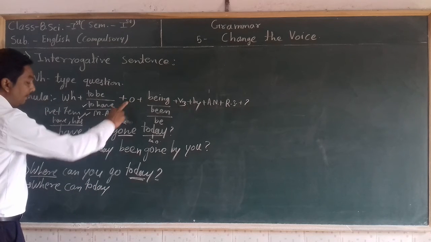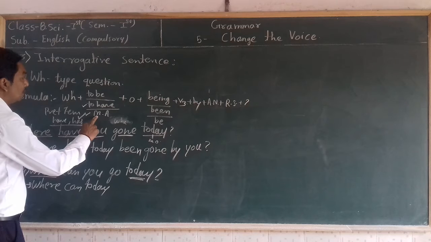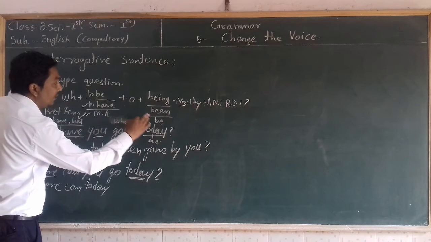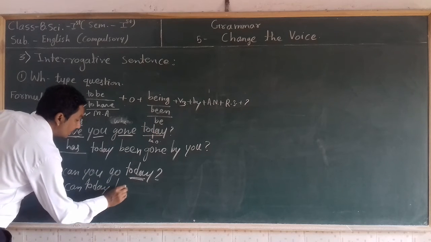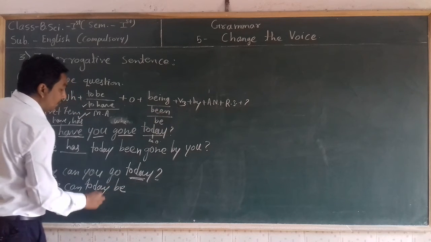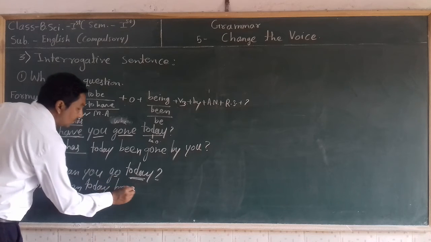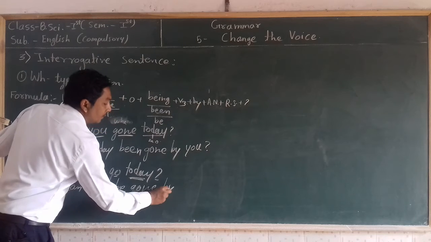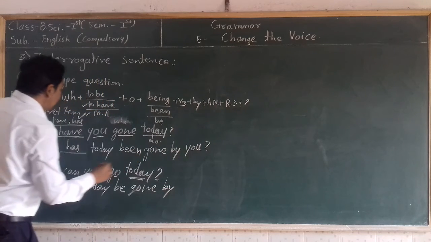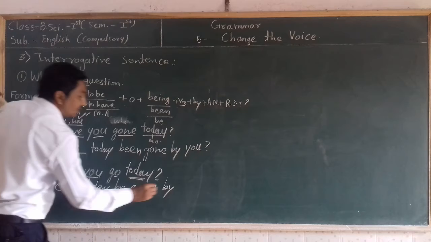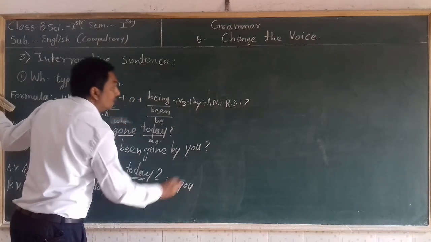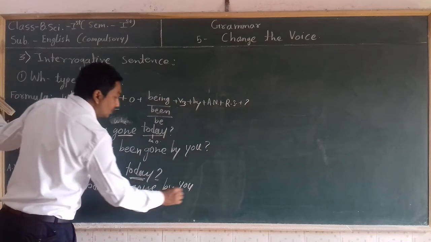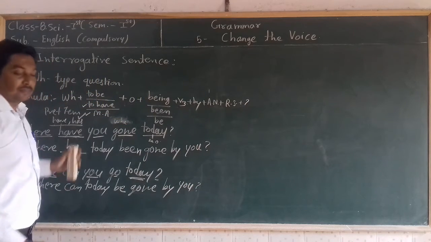Then after the main object, if there is a modal auxiliary after the WH word, we have to write be. Then the third form of the verb. The main verb is go, and the third form of the verb is gone. After that by. Then the accusative of the nominative. The nominative is you, and its accusative form is also you. Then the rest of the sentence, the remaining sentence. Here is nothing remaining, so give a question mark to the sentence.